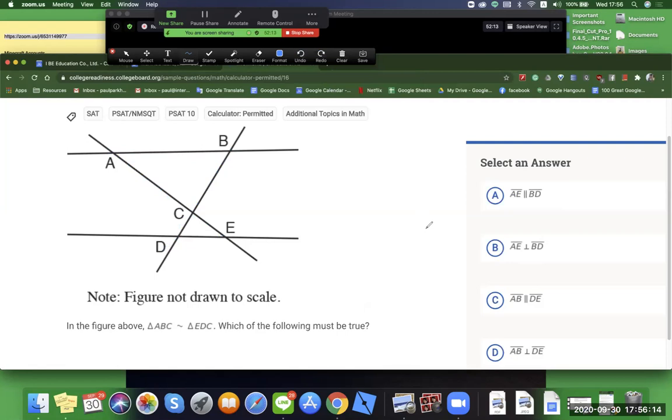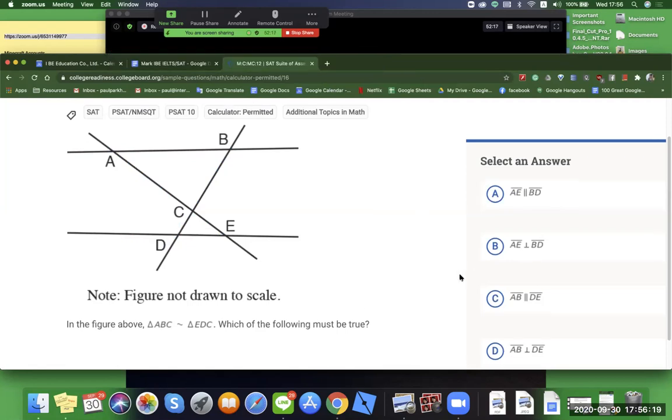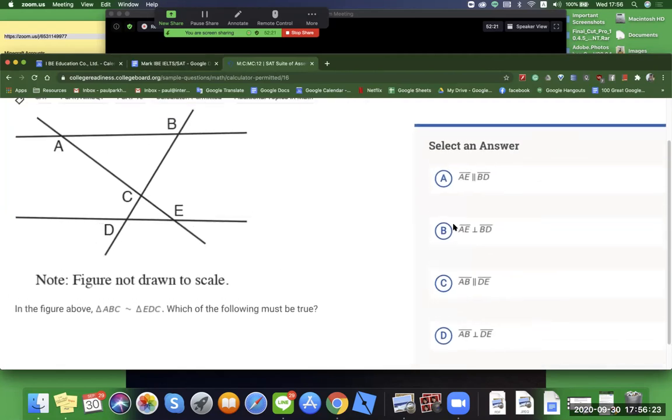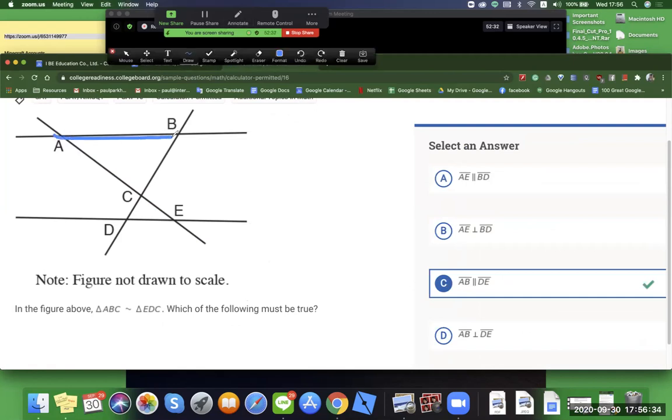Okay, let's go with trial and error on this one. My heart is telling me C. Oh, no, no, no. My heart is telling me B. Same. Let's go B. Okay, we're going with B. Okay, C, A, B, and D. All right, here we go. AB is parallel to DE. It doesn't even look parallel.